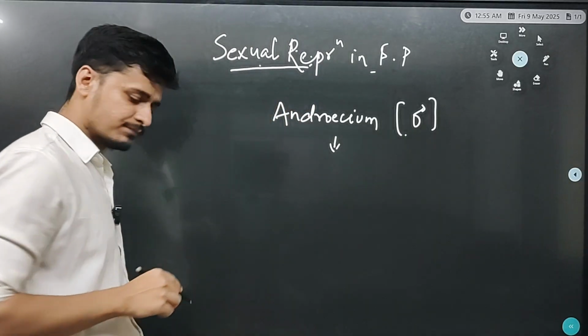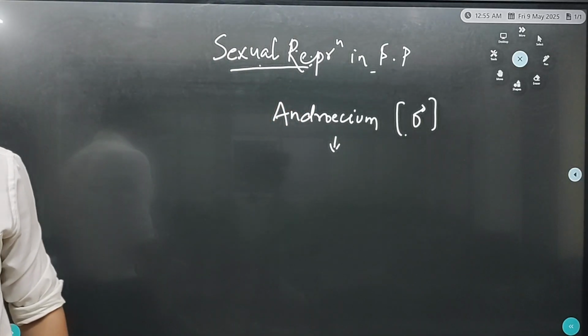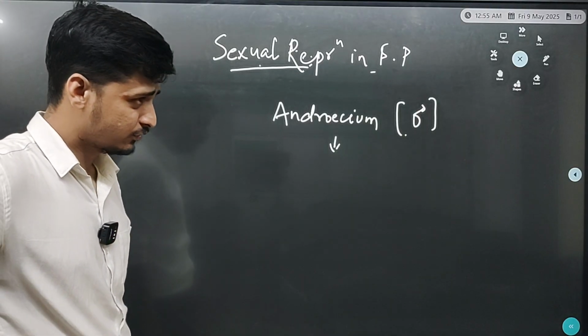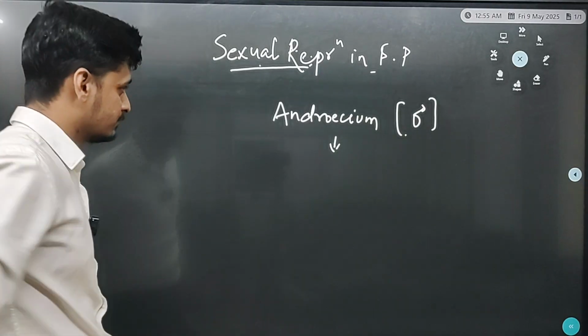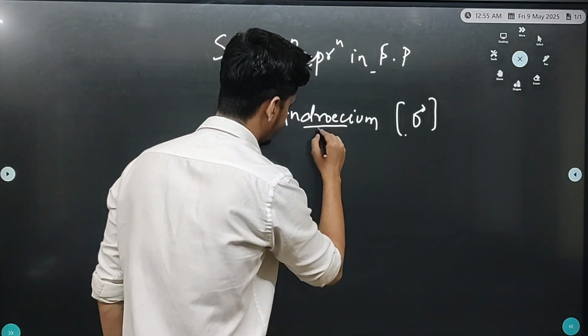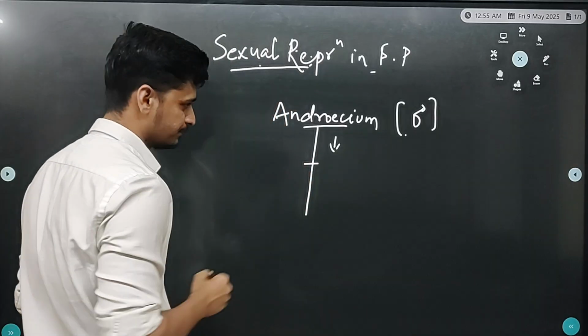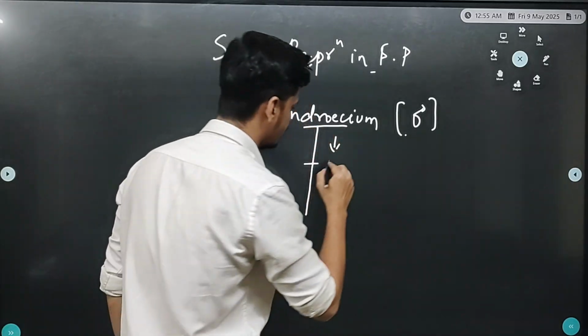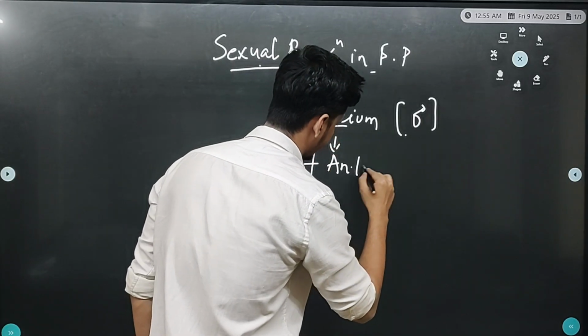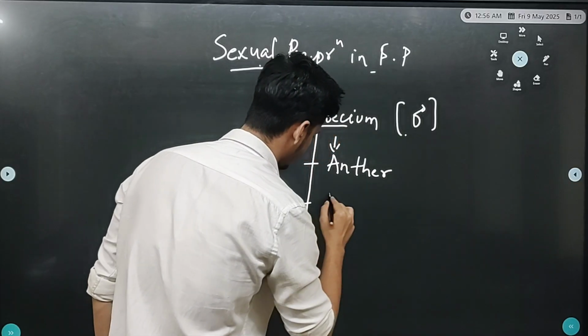So in androecium we will first see there are 3 parts. Okay, this androecium is further divided into, sorry, not 3, 2 parts. First is anther and second is filament.